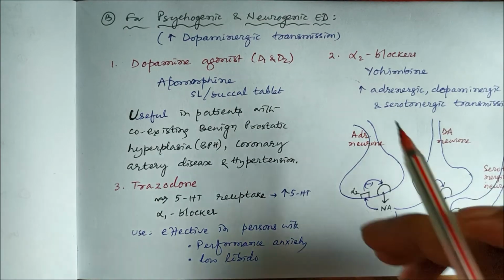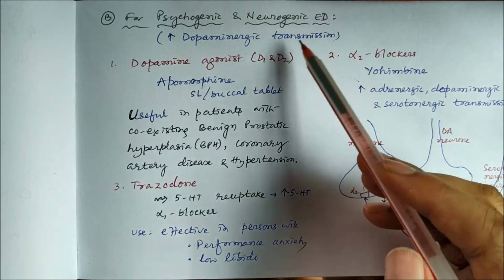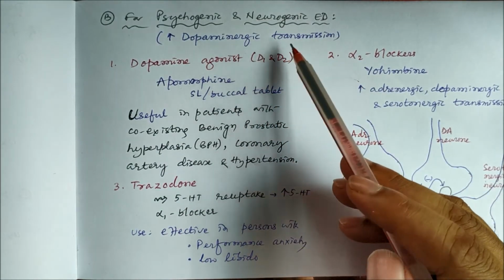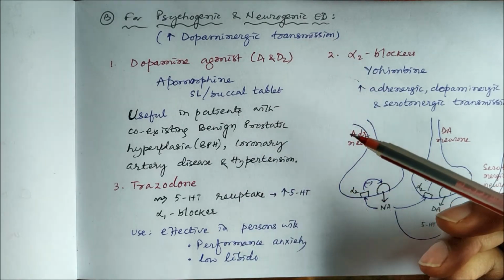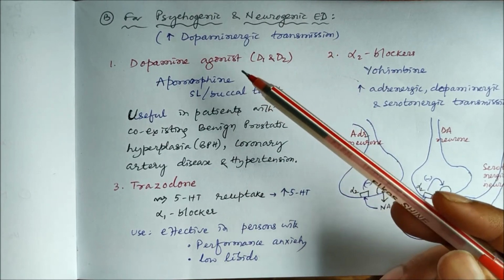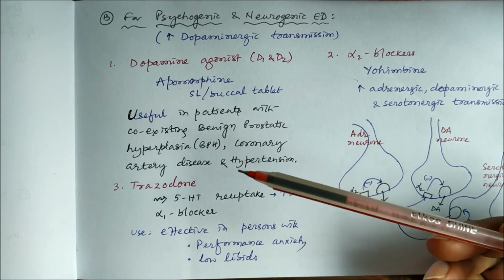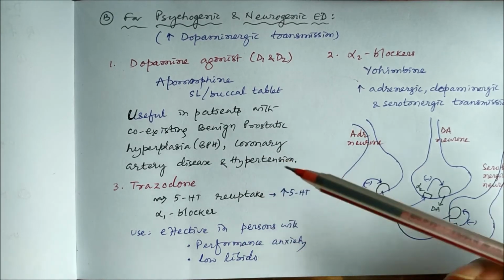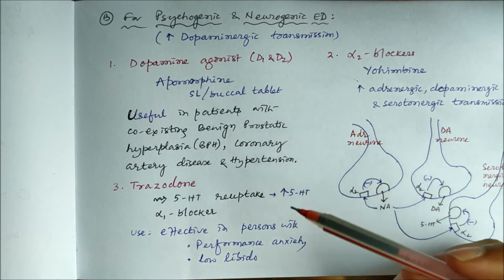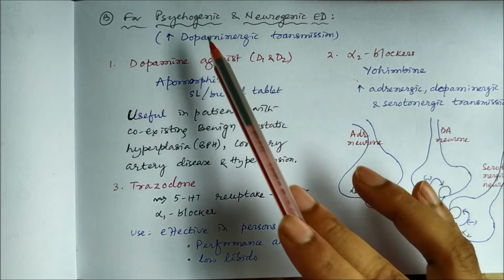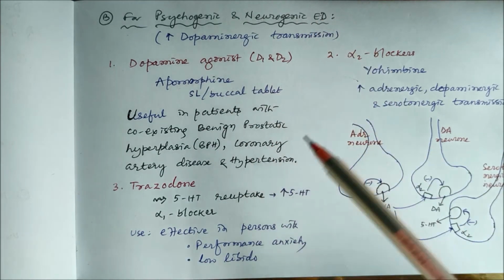So now the drugs for psychogenic and neurogenic ED, mostly these drugs increase the dopaminergic transmission. Because dopamine provides a feel good sensation, and that can be useful in case of psychogenic and neurogenic erectile dysfunction.